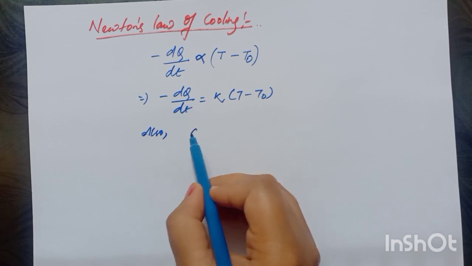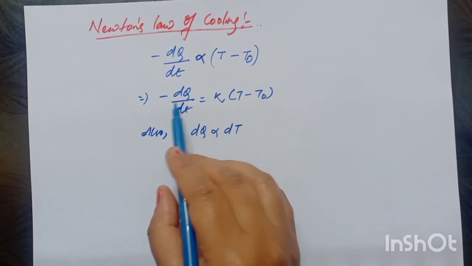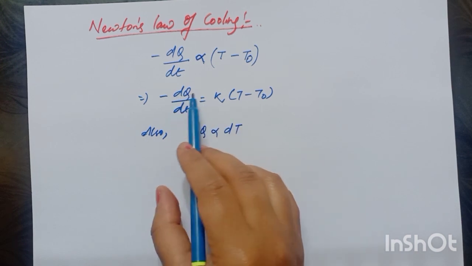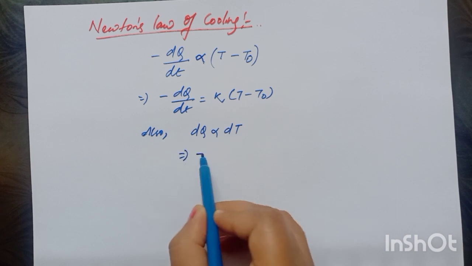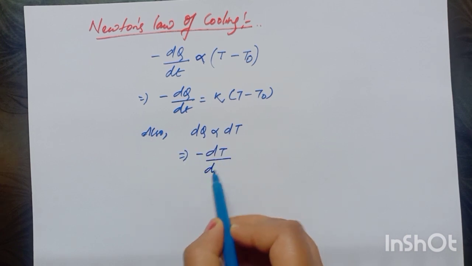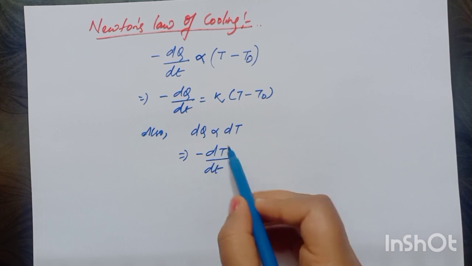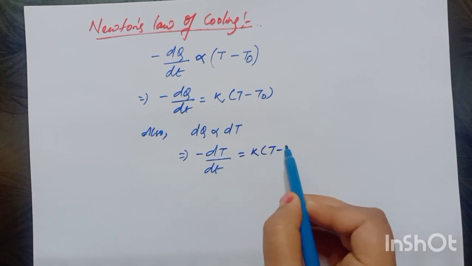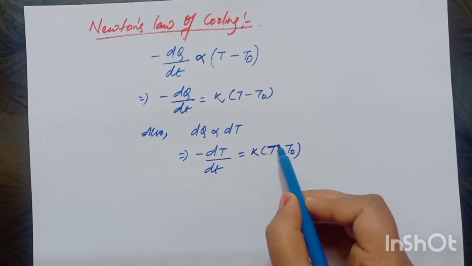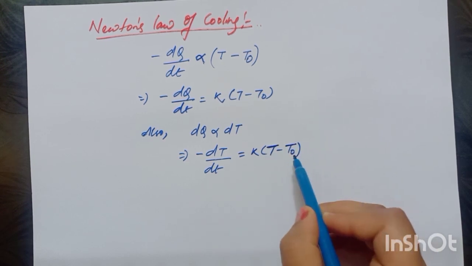Also this can be written as heat loss is directly proportional to the change in temperature of the body. I can also write this as minus dT by dt, the rate of change of temperature of the body, or decrease of temperature of the body, is equal to K (T minus T0), where T is the temperature or average temperature of the body and T0 is the temperature of the surrounding.